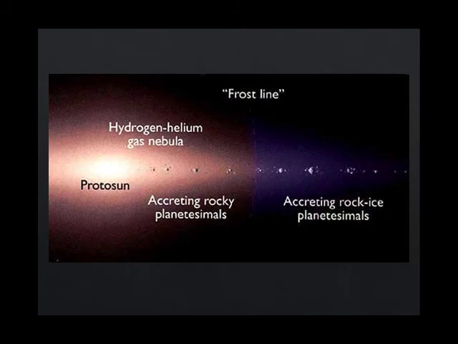In closing, the difference between the two types is a bit more evident when considering a concept called the frost line. The frost line marks the distance from the Sun where it is cold enough for hydrogen compounds to condense into solid ice grain. These are common in the Jovian planets, but these same elements exist only as gases in the terrestrial planets. So that's it for the similarities that we find in our solar system.